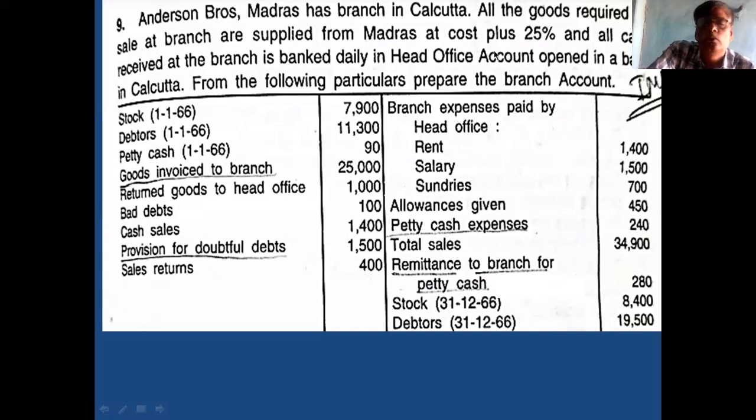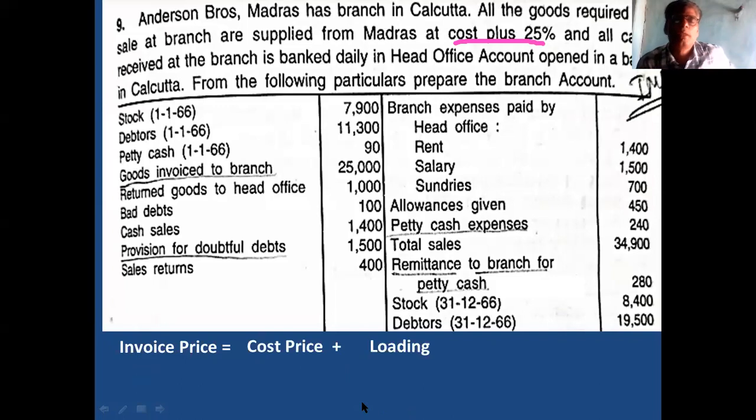Then you have to remove the loading. Loading means whatever is added to the cost, that is to be removed. You see this one: what is added to the cost? Cost plus 25% is here. That is called loading. This is the extra adjustment. So I told you, invoice price is equal to cost price plus loading. I explained this equation in the previous class. What is the loading here?